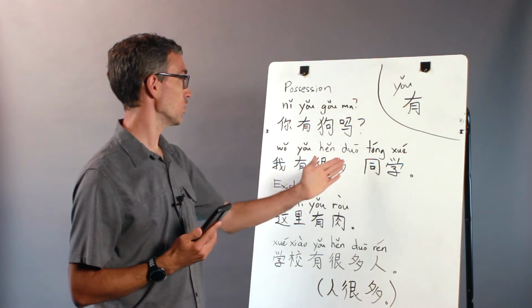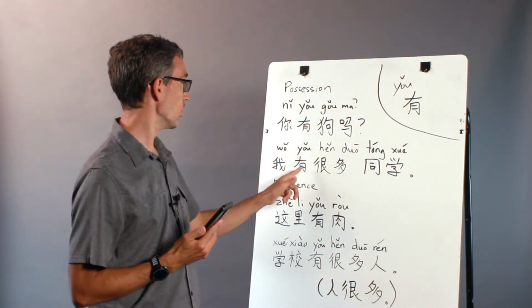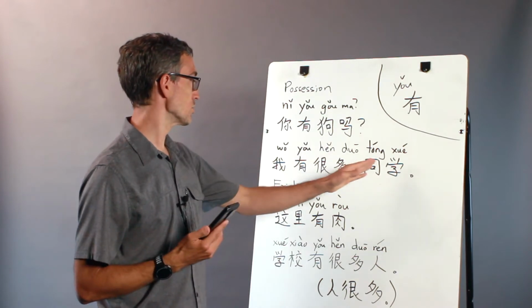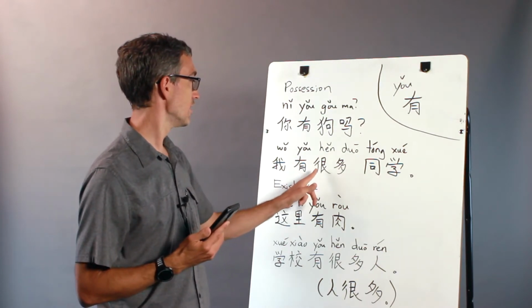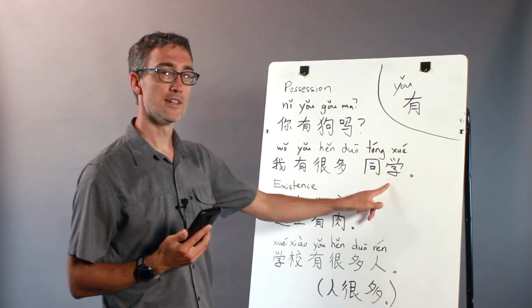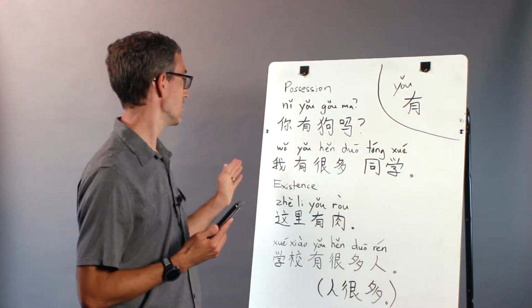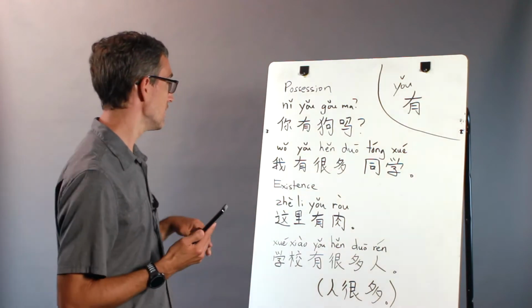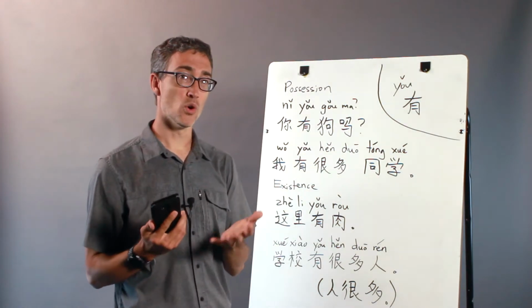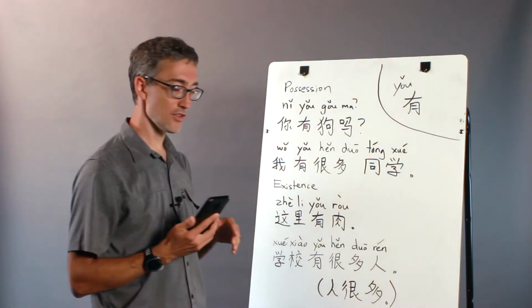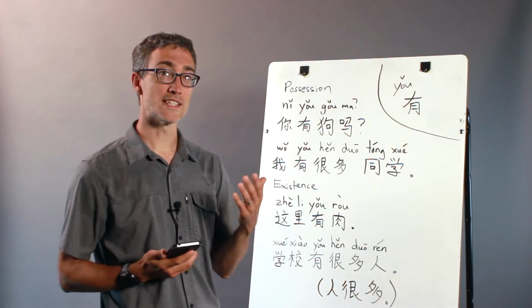我有很多同学. It means I have 很多 very many 同学 classmates. I have very many classmates. 我有很多同学. So it means to have, to own or possess. And so that's one usage of the verb. And the other usage of the verb is to exist.